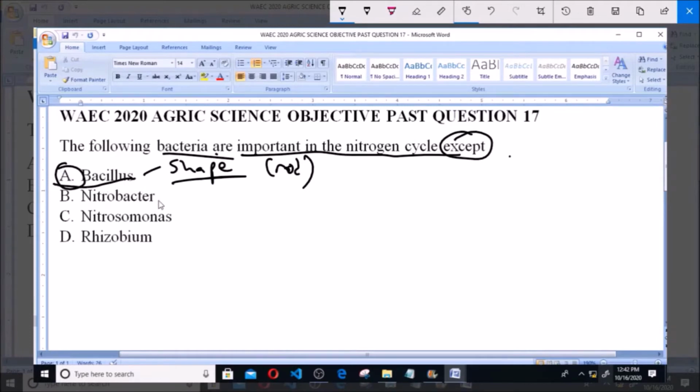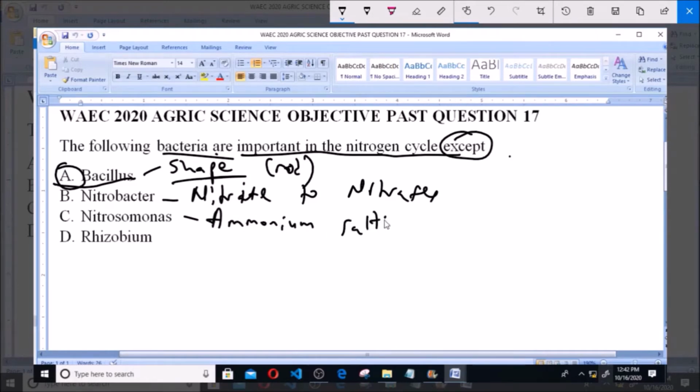Now let's show how important the others are to the cycle. Option B says Nitrobacter. That is the bacteria that converts nitrite to nitrate. Option C says Nitrosomonas, and this converts ammonium salts to nitrite.